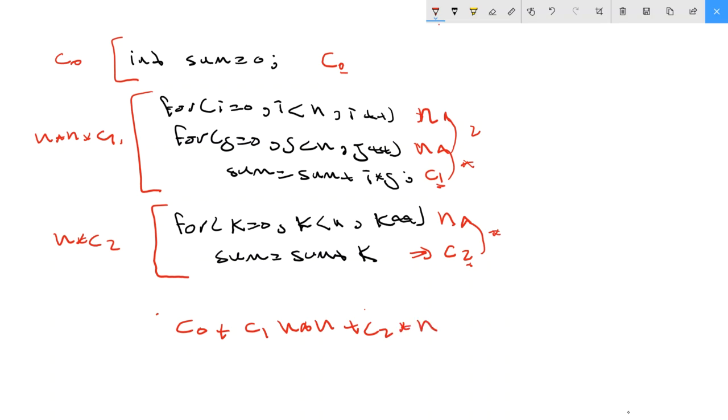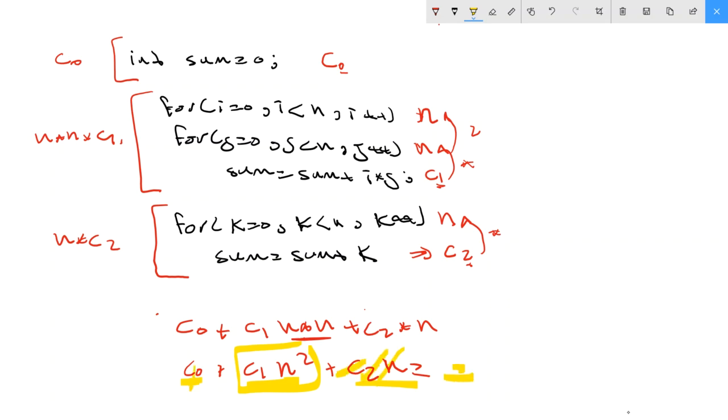Now let's go next. C0 stays as it is, C1 stays as it is, n multiplied by n is n squared, plus C2 multiplied by n. Now based on the concept of code complexity, who's the worst? Is it C0, or C1 n squared, or C2 n? So definitely this one is the worst. So these two I don't care about.